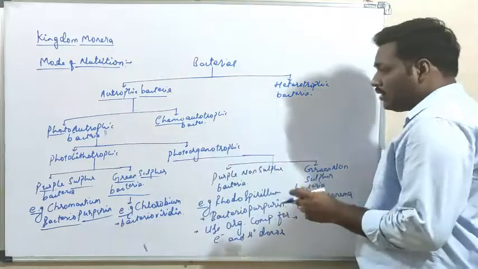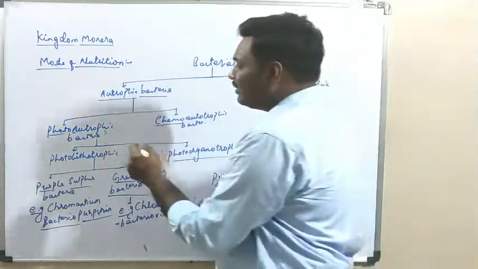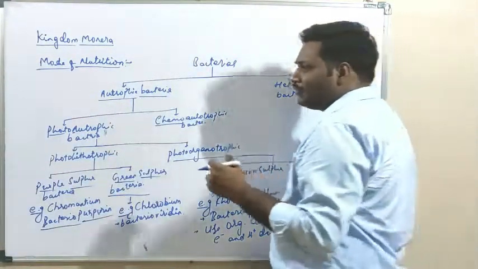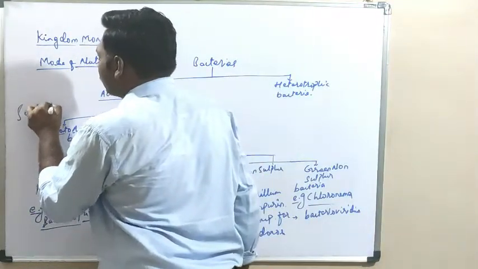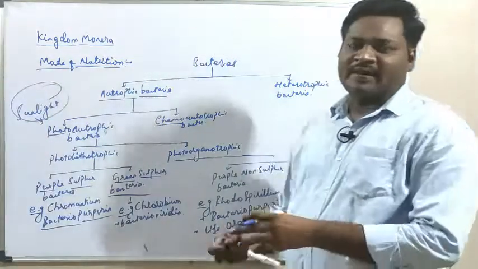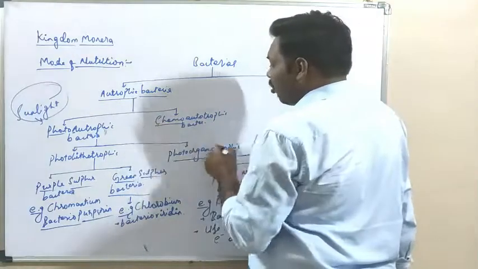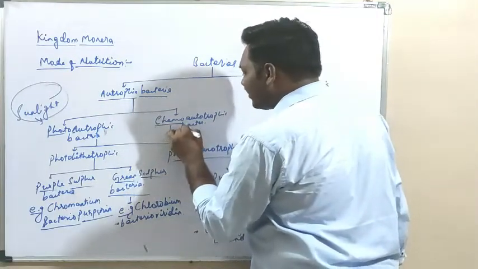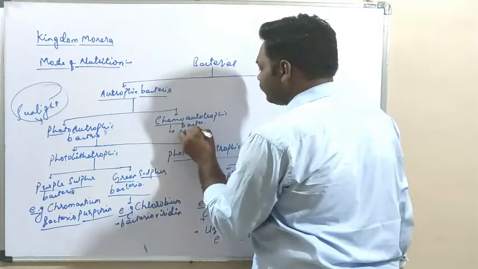Now these are the photoautotrophic type of bacteria, that means they use sunlight, or photons, for the production of energy. And chemoautotrophic, these are basically nitrogen fixers, N2 fixers.